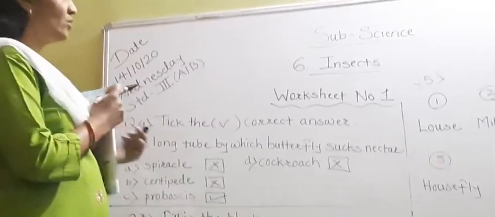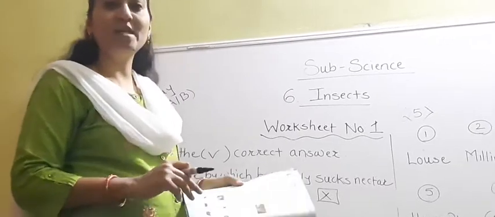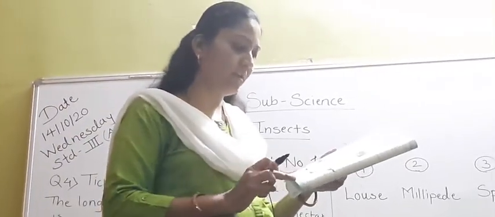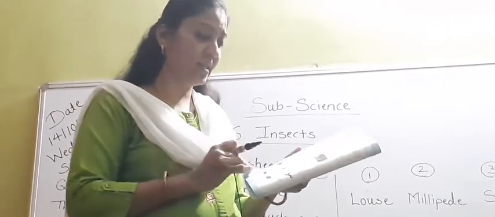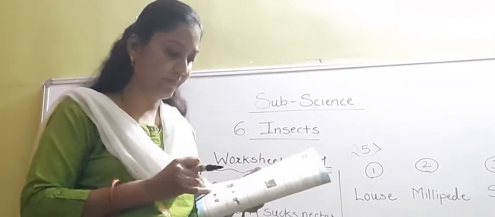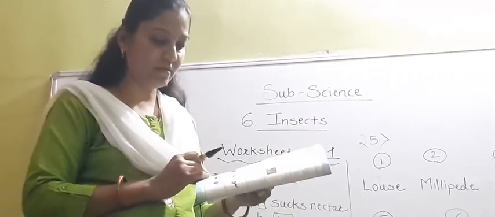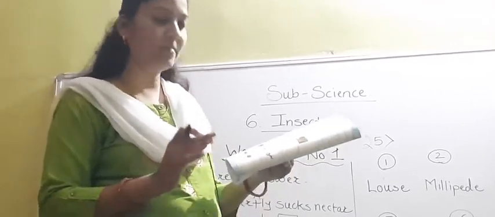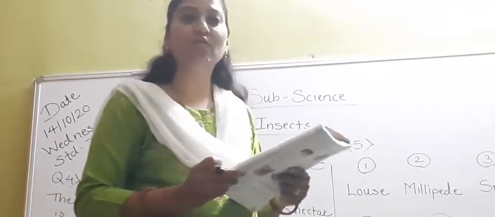Now students, see question number 5. You have to see in your textbook page number 60. The pictures of different animals are given here. These are not all pictures of insects; some are crawling animals and some are pictures of insects. So you have to identify them and write down their names.